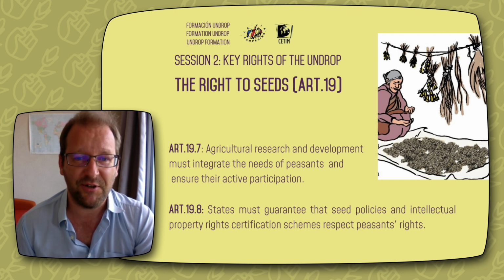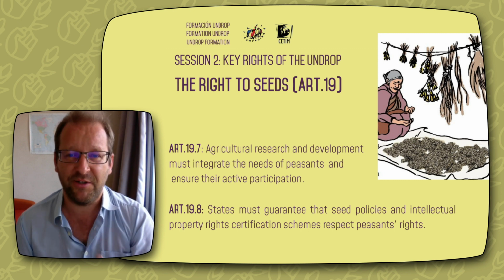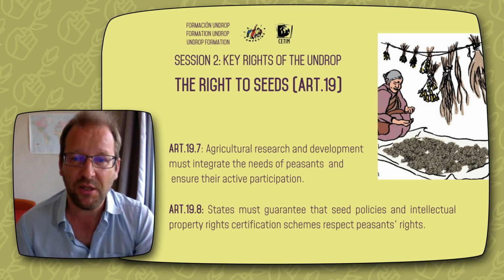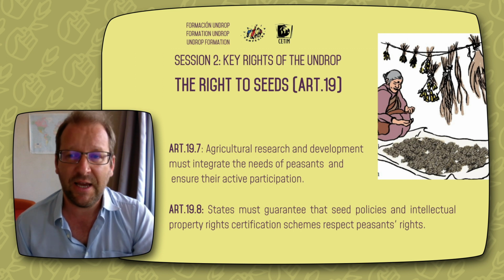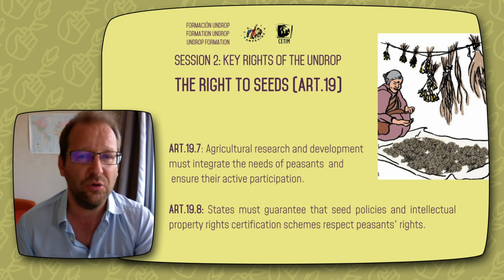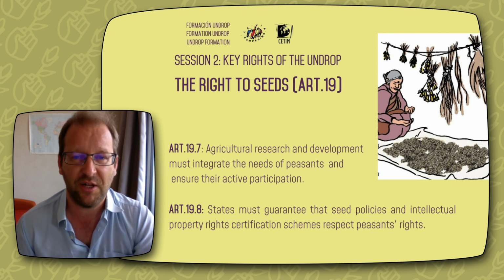Article 19.7 is about agricultural research and development that should integrate the needs of peasants and be done in active participation with peasants. Okay? And Article 19.8 is also very important because it says basically that the laws and policies at national and regional level should be written in compliance with the right to seeds.